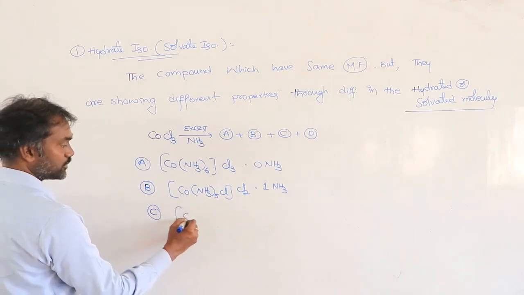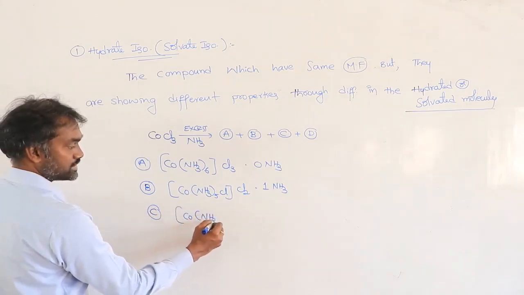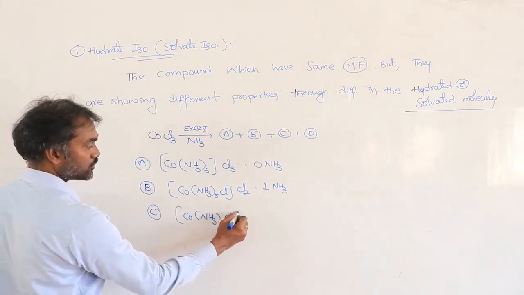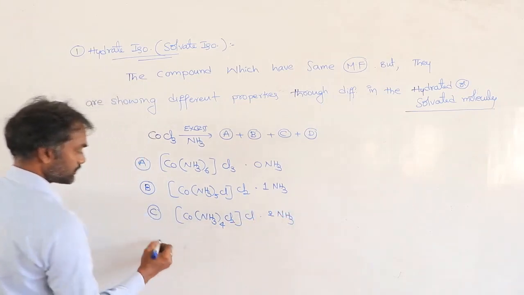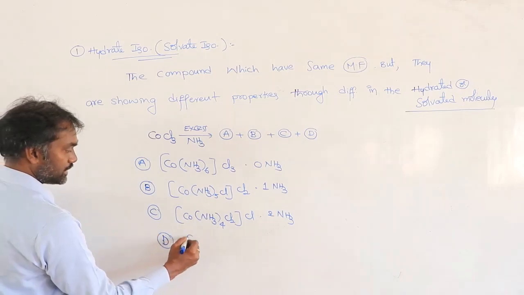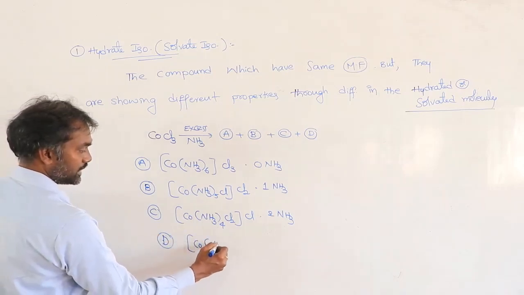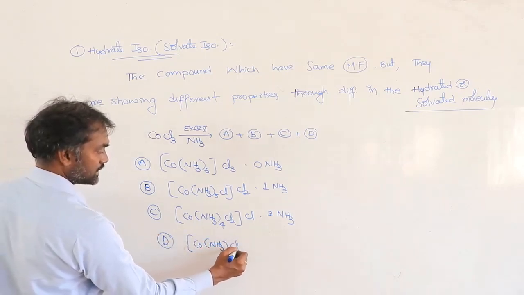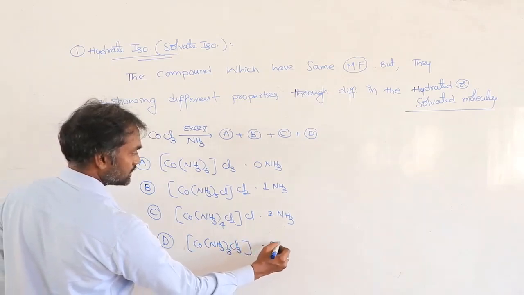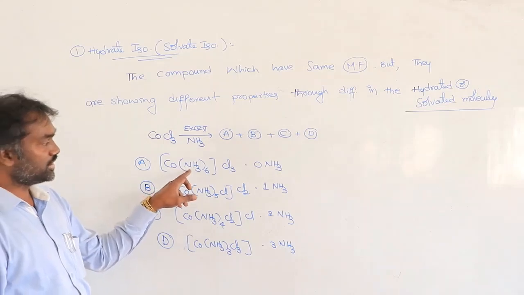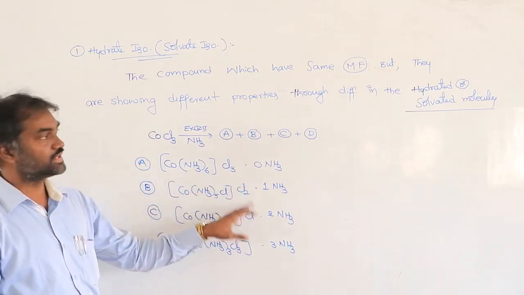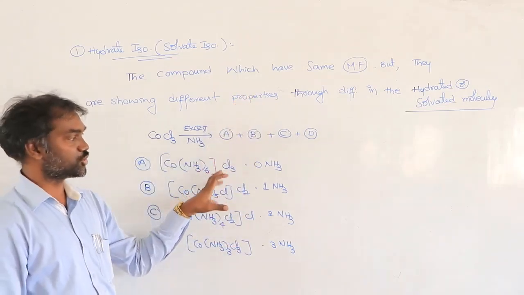Next, compound C: Co(NH3)4 Cl2, Cl, 2 ammonias. Next, D: Co(NH3)3 Cl3, 3 ammonias. See, instead of ammonias you are writing water, then it is called hydrated isomerism.